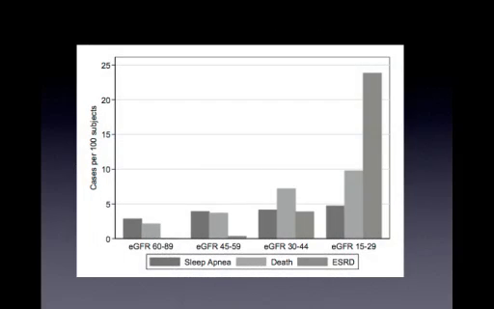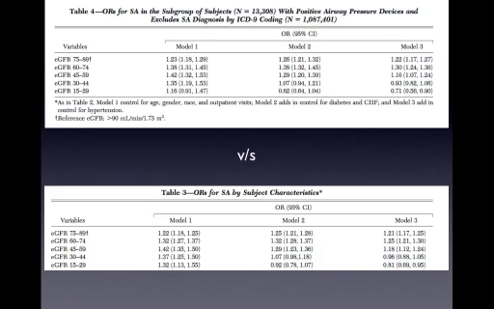And this was the table that they were showing. One thing I forgot to tell you: if you come down on the lower side of the EGFR strata, the incidence of having obstructive sleep apnea was less than 1. This was a confounding factor in this study. What they were trying to understand is why your incidence of sleep apnea was coming down as your GFR is going up. That was very unusual for this study.